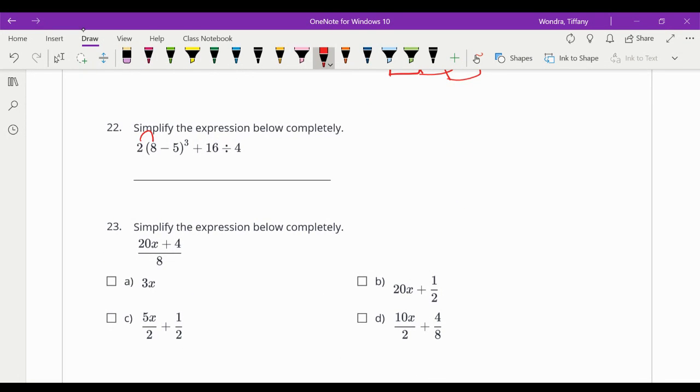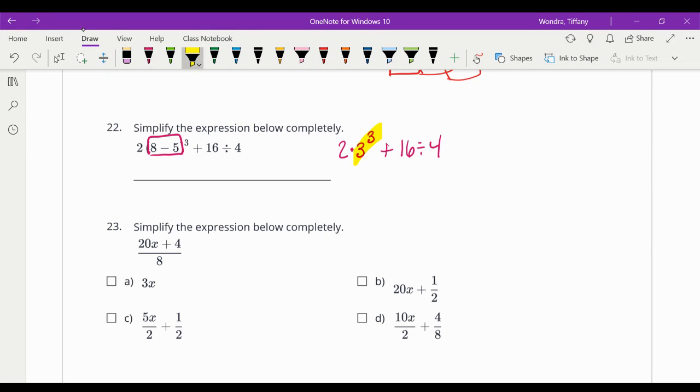Simplify this expression. You cannot distribute because exponents come before multiply. So I gave you this specific example in the notes saying nope, nope, nope, you cannot distribute. You have to follow order of operations. So the first thing you do is you say 8 minus 5 is 3. Then 3 to the third power times 2, and I always like to rewrite, divided by 4.